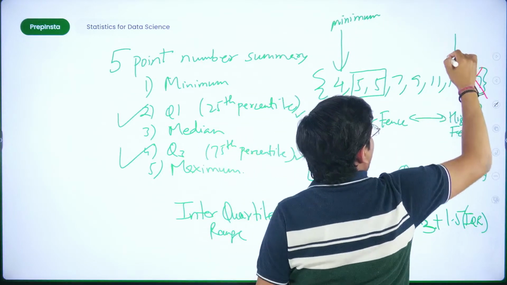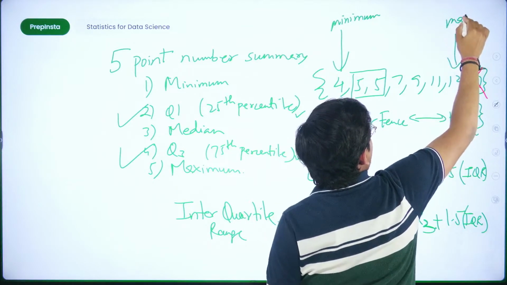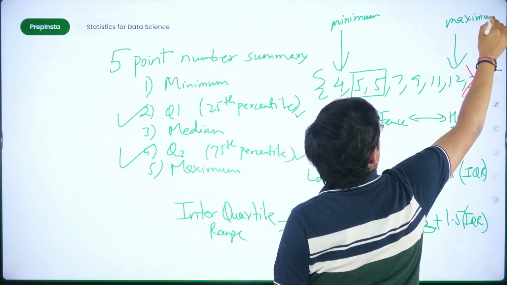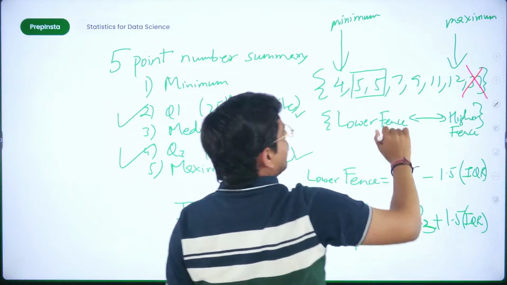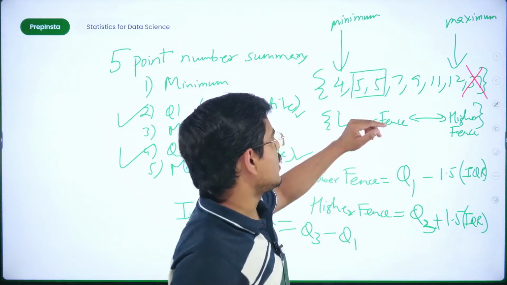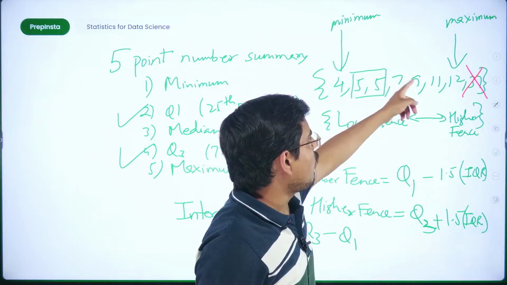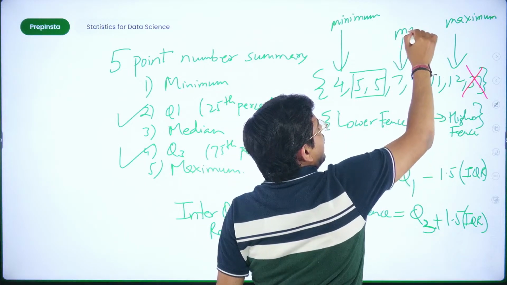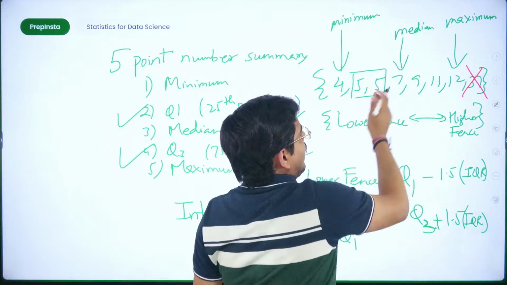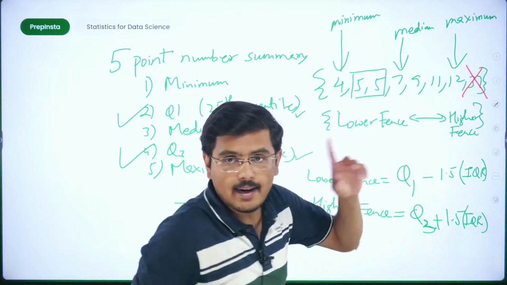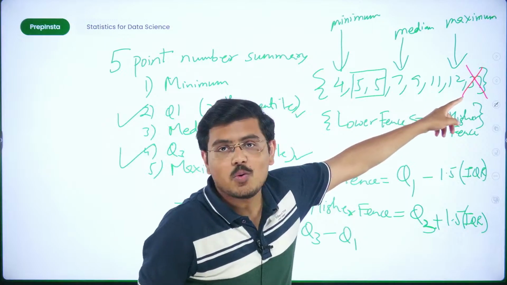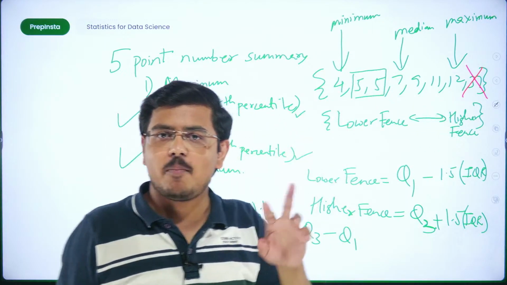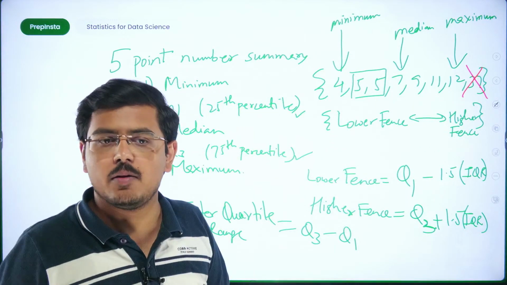And this 12 is maximum. Fine. This is the maximum value. And if I try calculating median, now see 1, 2, 3, 4, 5, 6 and 7. So this becomes the median here because this is the middle value. 3 values here, 3 values there. Had I taken 37 into account, my median would have changed. 7 plus 9 divided by 2, that would have been my median.